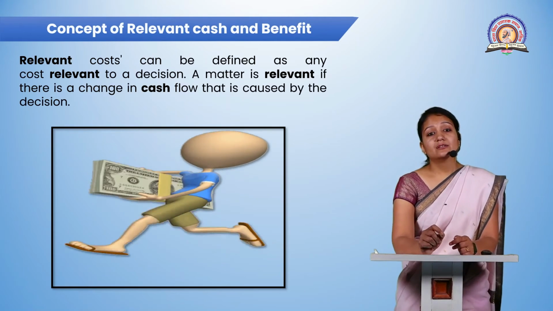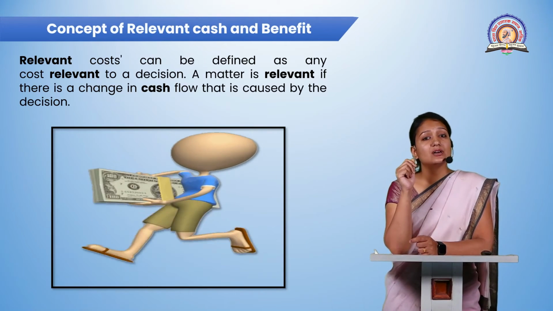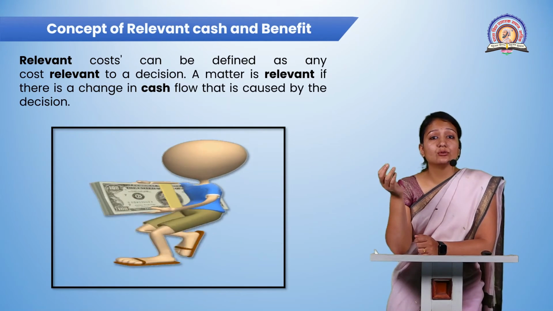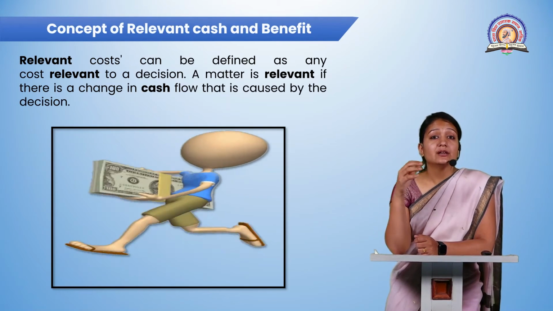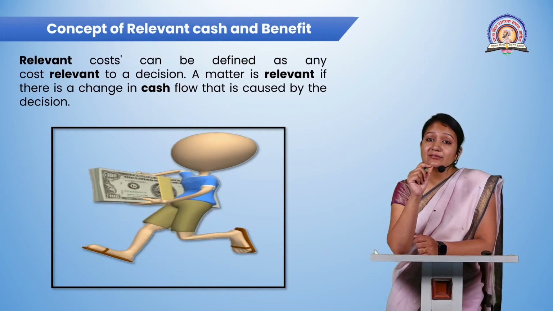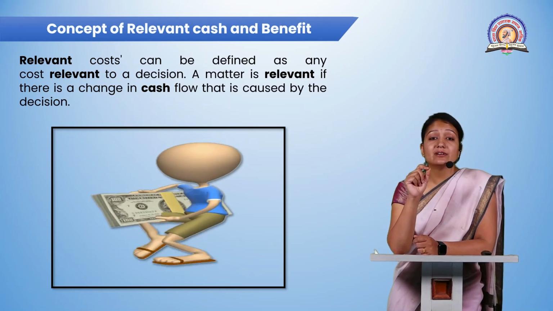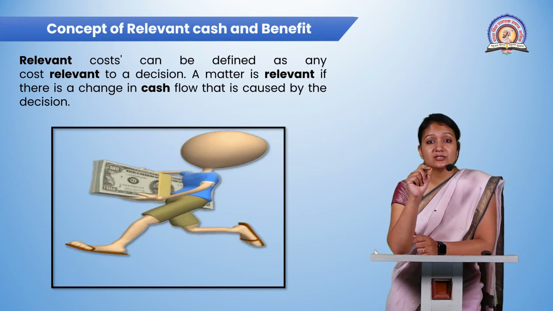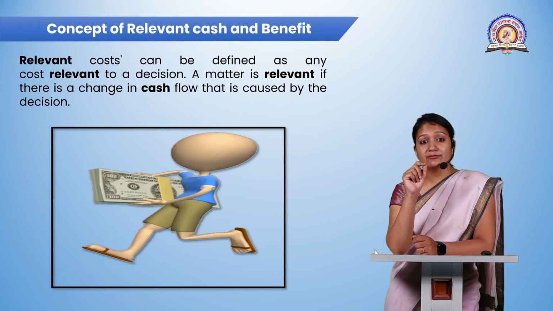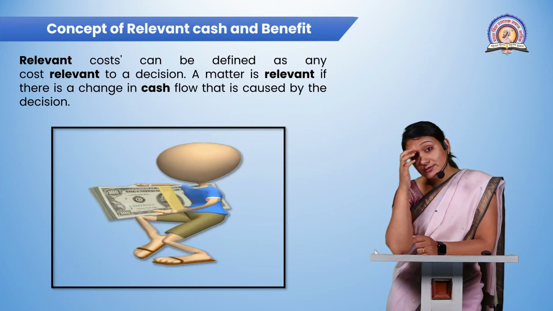Okay. Now the relevant cost can be defined as any cost which is relevant to a decision. Many times companies take a decision to achieve market growth, to have more profitability, to minimize the cost, and that decision has a certain relevance of cost, because every decision has to have a certain cost included in it, and a matter is relevant if there is a change in cash flow. Why the change in cash flow?